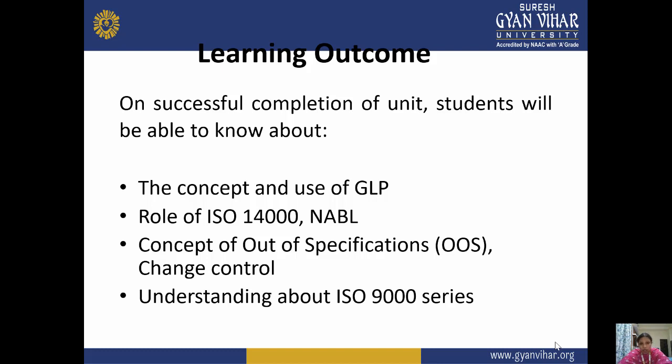Other than that, the role of ISO 14000, what is NABL, what does NABL stand for, the concept of out of specification, why OOS is important, what is change control, when to file for change control, and what is the ISO 9000 whole series. There are many amendments in the ISO series, so what are those amendments, and in what year has the ISO 9000 series been amended. All these things we will discuss in this lecture.